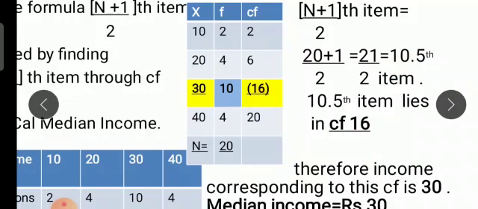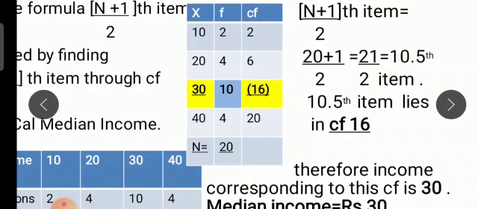So the 10.5th item, given by (N plus 1) upon 2, is located through the CF column. So at CF 16, you just draw a line here. I have shown it in yellow color. Corresponding to the CF column, you see what the income X is: corresponding to 16, the income is 30.